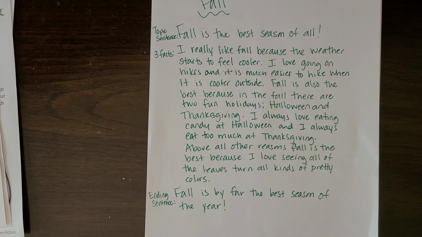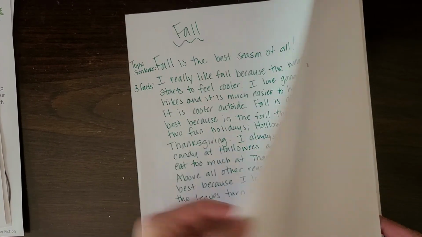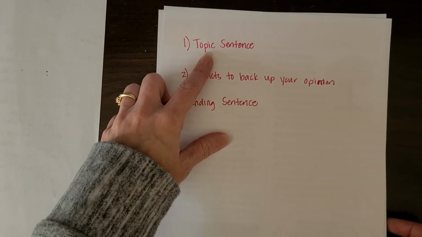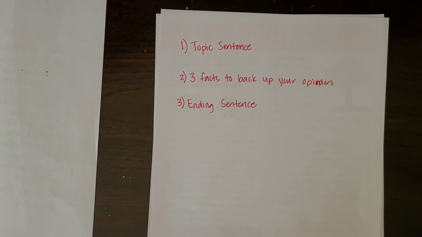There's also a vocabulary video that I attached to this same module or page in this module, so you can watch that. It's just a fun little thing. It'll kind of back up what I've said about using your facts to support your opinions in your opinion essay. So use those texts that I provided for you to be able to form those opinions, and then use this model of doing a topic sentence, which is your opinion, 3 facts to back up that opinion, and then your ending sentence, which is your opinion restated in a different way.